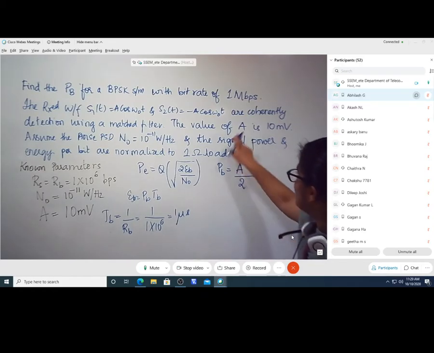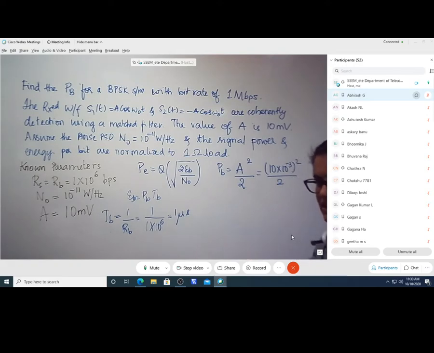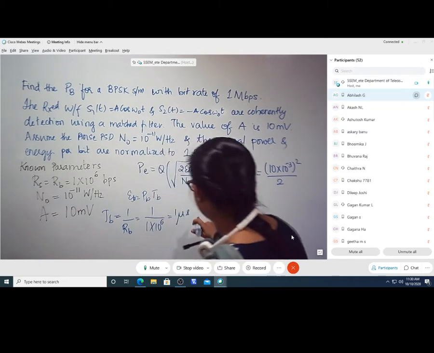What is the amplitude that is given to us? It is 10 milli. So therefore it is 10 into 10 raised to minus 3 whole square divided by 2. What is PB value? Tell me in terms of watts. The power is always measured in terms of watts. Give me the P value. Or you can tell me directly the EB value.